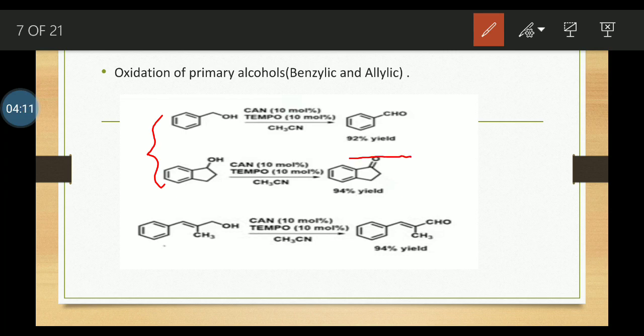Again, these alcohols are converted into the corresponding ketones. The next one is an allylic alcohol. This one is an allylic alcohol and the other two are benzylic alcohols. The allylic alcohol is oxidized with CAN, TEMPO and acetonitrile solvent to give 94% of product.